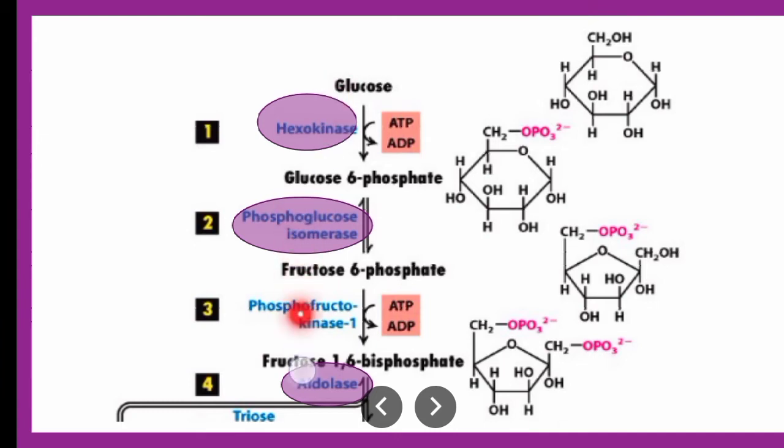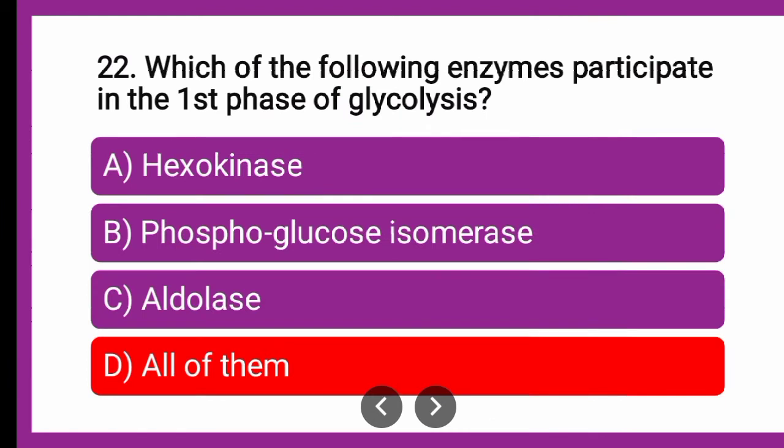Now see, aldolase acts on fructose 1,6 bisphosphate, due to which the splitting phase comes, that means fructose 6 phosphate gets split again. So all these enzymes, hexokinase, phosphoglucose isomerase, phosphofructokinase, aldolase, all these are there in the first phase of glycolysis, that is the energy investment phase.